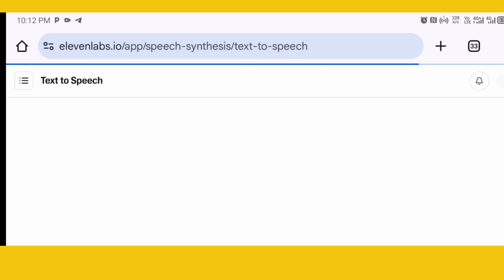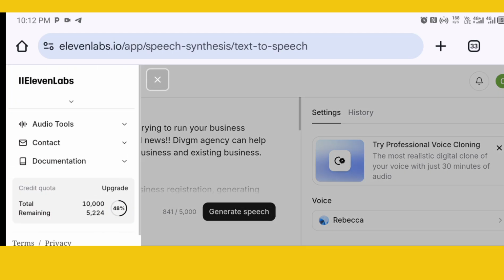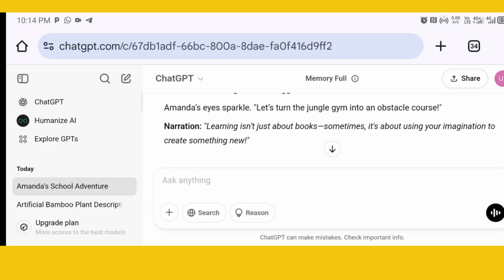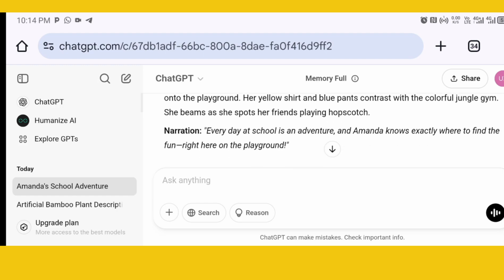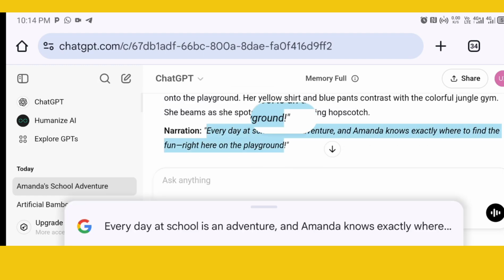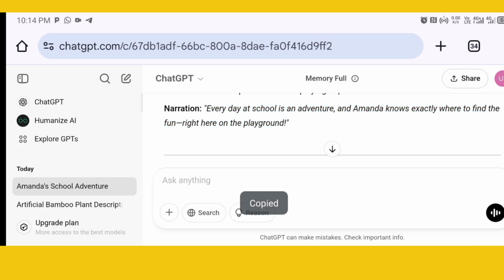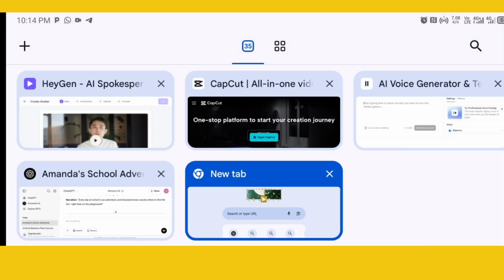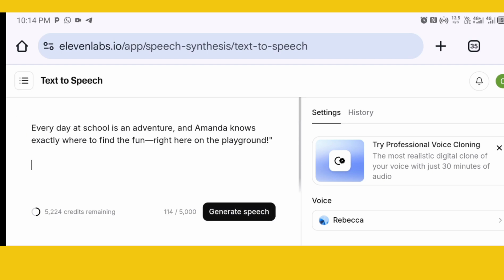So now I'm in 11 Labs. Remember that when I created my prompt, in that prompt list I included that my ChatGPT should also create a voiceover that would narrate. So this is the narration, and I'm going to copy out all the narration and just bring it together so that 11 Labs can generate the narration of what is happening in the video. You're going to copy and paste a couple of times. This is why it's important that your prompt is very accurate, which is why I'll put that in the description box. Now I'm done with importing all the narrations.